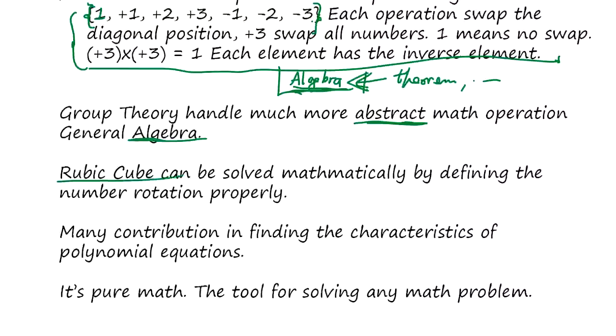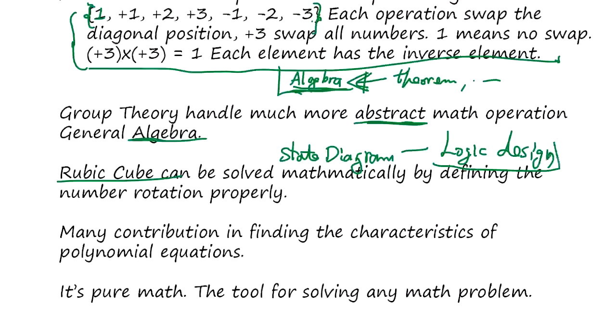Like solving the Rubik cube, or a state diagram, which is used for logical design in computer hardware and software, sometimes we can use group theory as a mathematical tool to solve some of the problems.